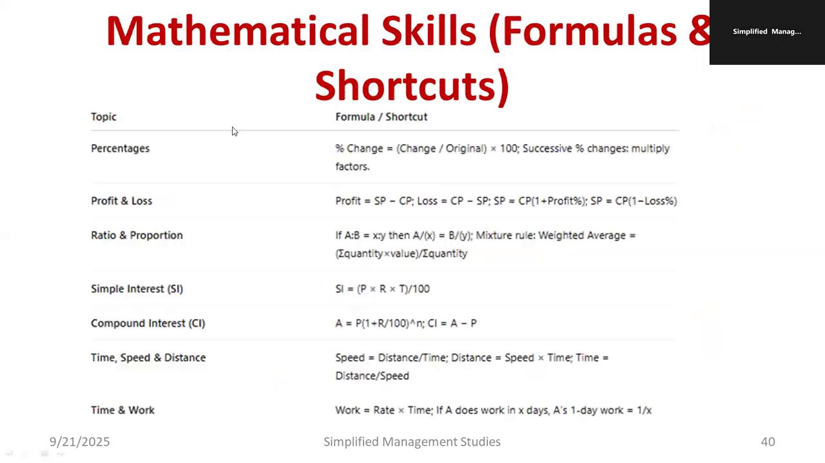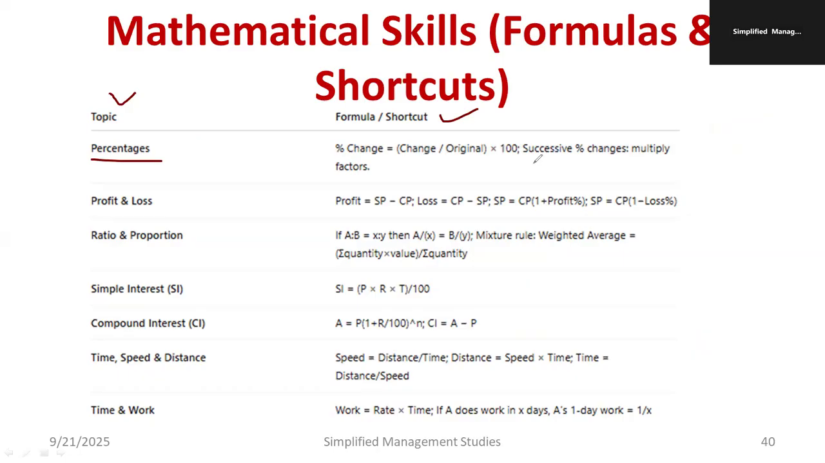This is regarding the blood relation. Of course, regarding the mathematical skills, I'm going to produce some shortcut formulas for you. I have listed out the important topics on the left side, and on the right side, I have written the formula and shortcut. The first one is percentage. Percentage change means change divided by original multiplied by 100.